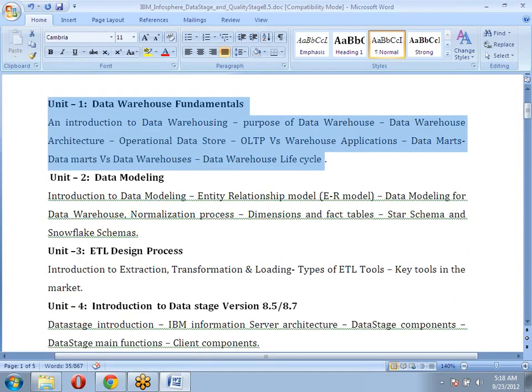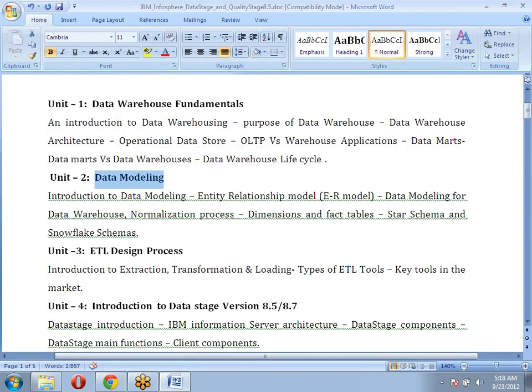Next, we need to know a little overview about data modeling as well. Even while you are working, you are not going to be involved in modeling. For example, if you are applying for a position as a DataStage developer, QualityStage developer, or information analyzer, you are not going to be involved in the modeling. A separate team will do the modeling process.